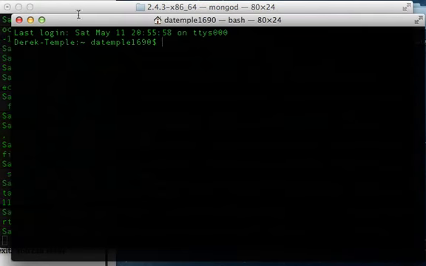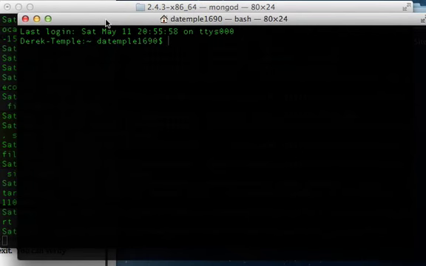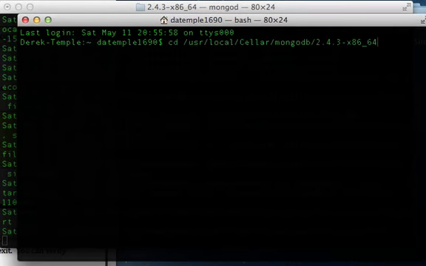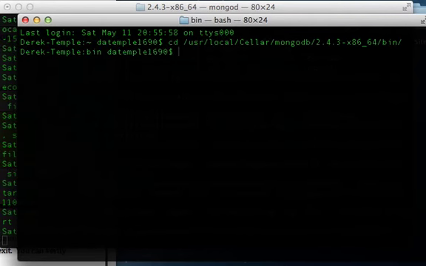So now we're going to open up a new Finder window, and this new window is going to need to be in the same place. So we're going to go ahead and go to the same folder, but we're going to go into the bin folder this time. So tack that onto the end of it. So now that we're in the bin folder, we're going to move to the next part.